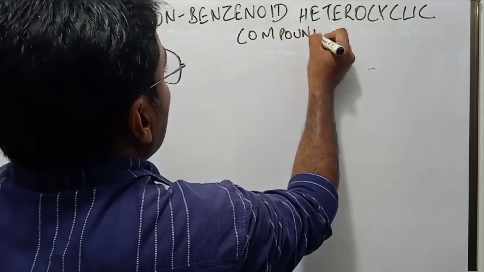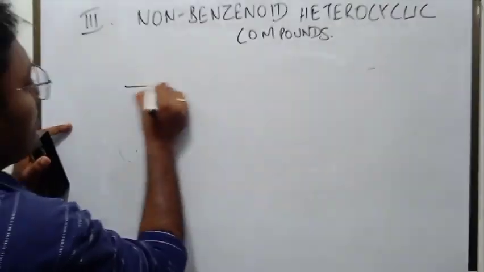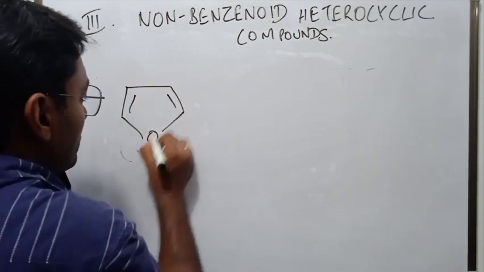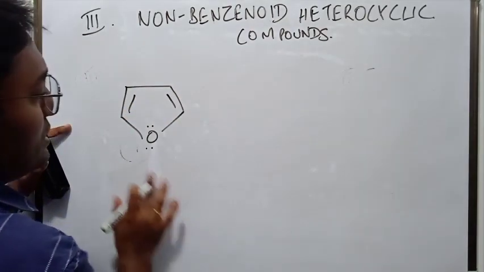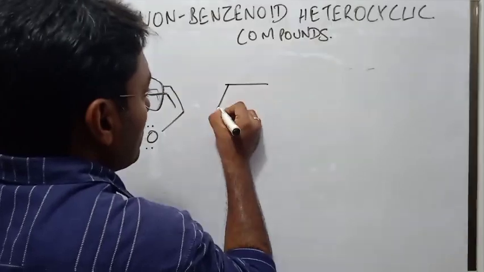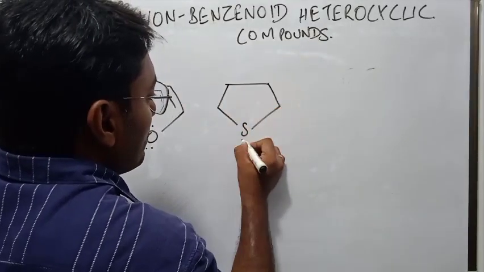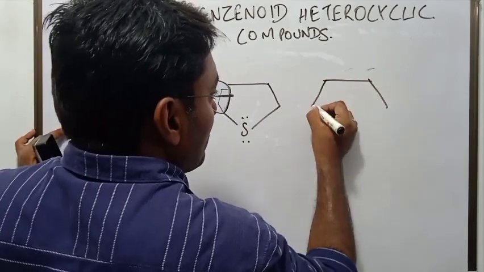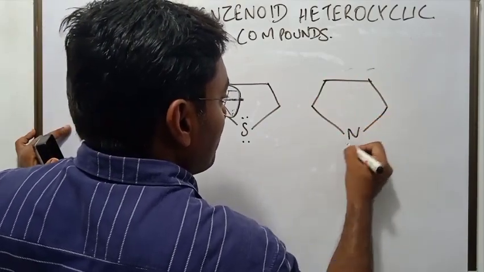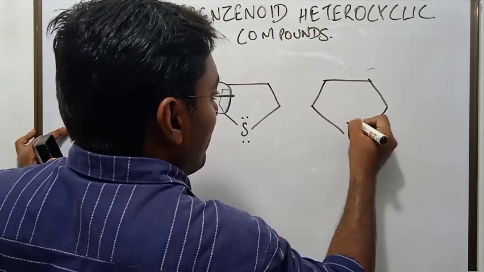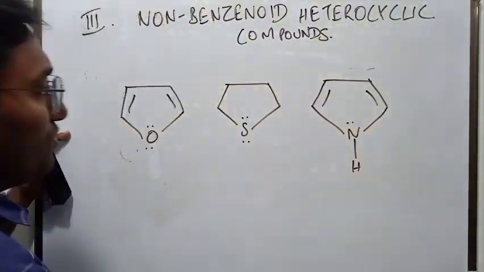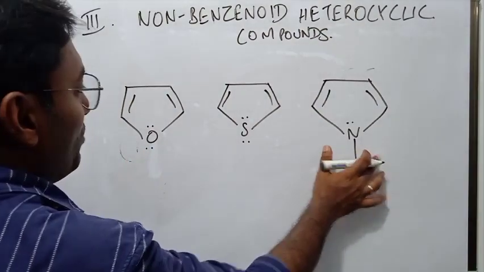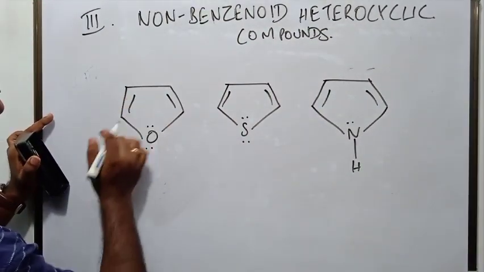Let us see the examples. This is furan, thiophene, pyrrole. Furan, thiophene, pyrrole. How many electrons here?